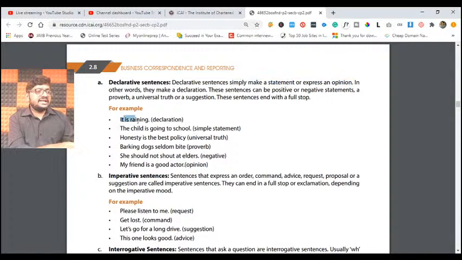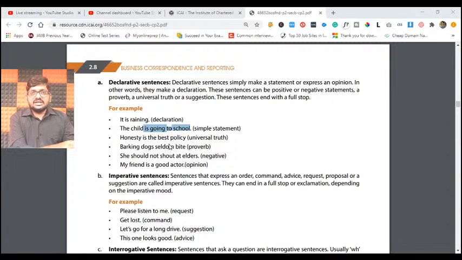Understand? For example, it is raining. It's a declaration. Yes, it is raining. You are telling them it is raining. Correct? And also, the child is going to school. Here you are talking about the child that is going to school. There is no question back. It is a simple statement that the child is going.